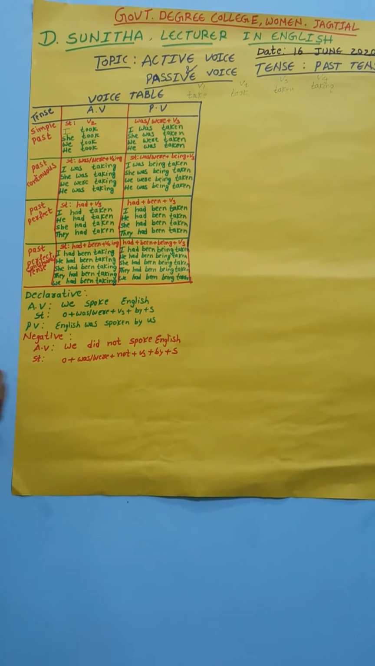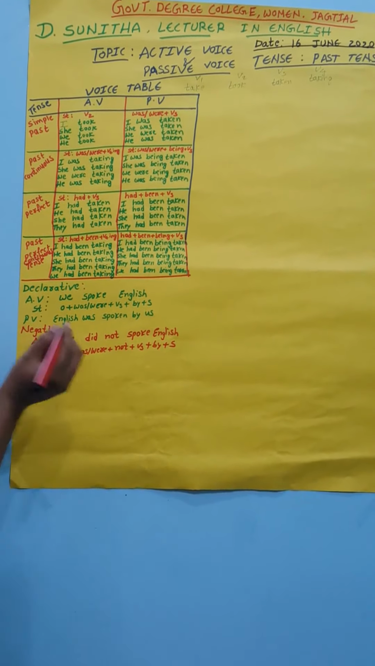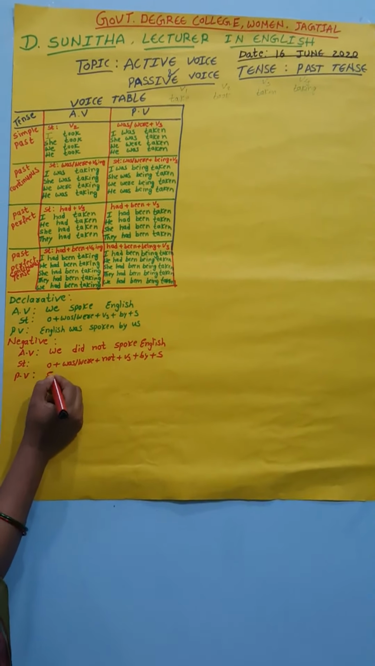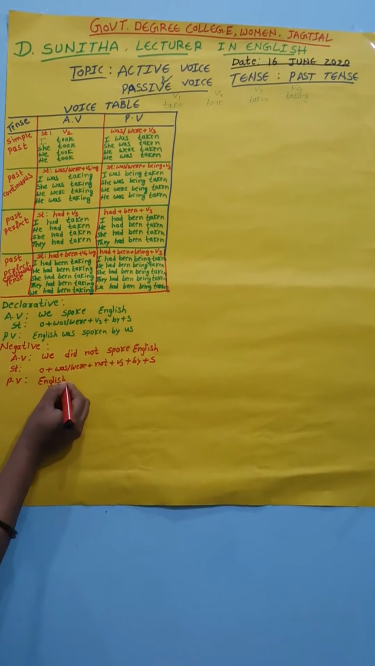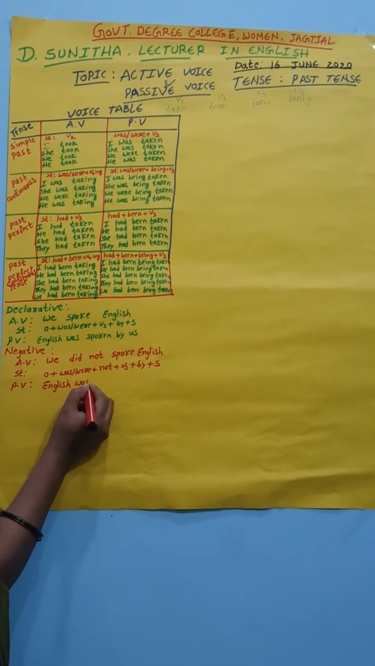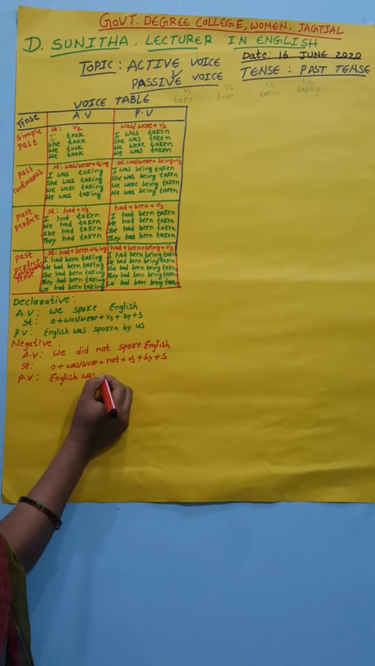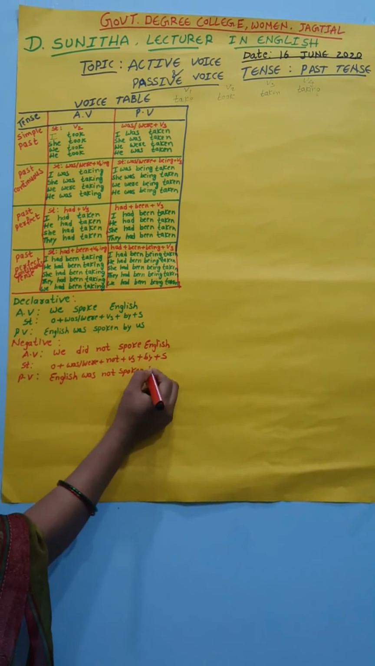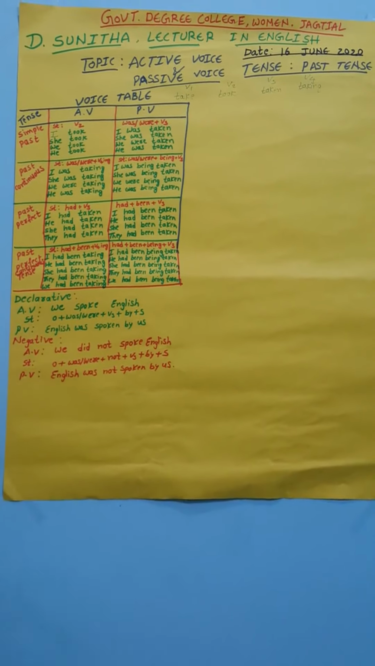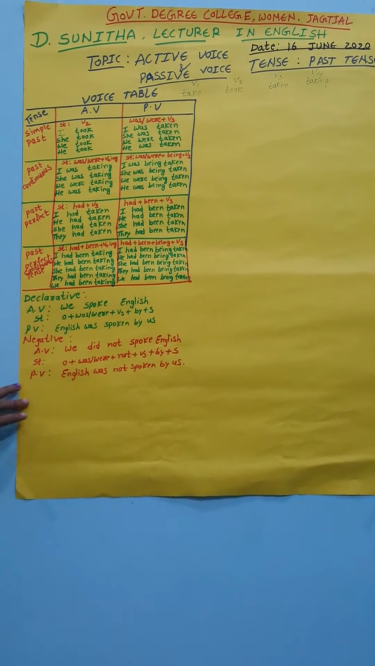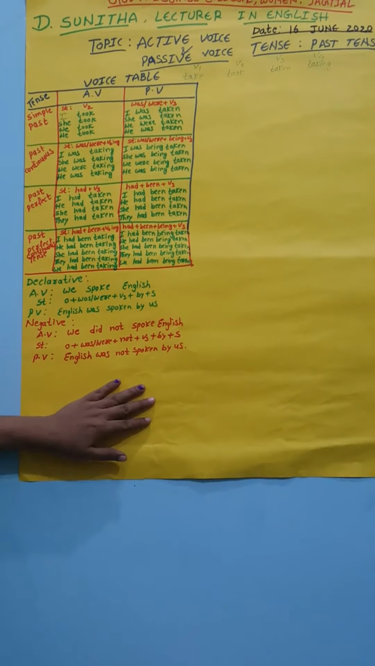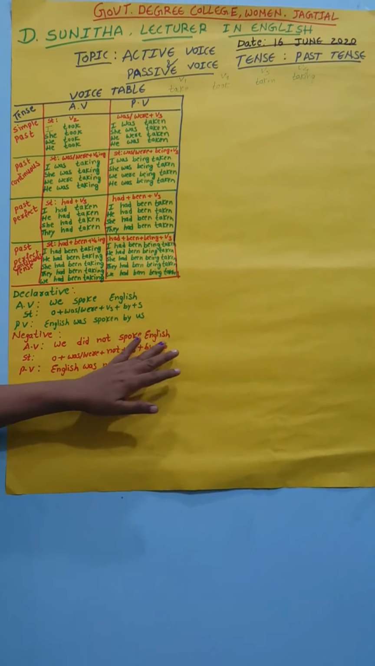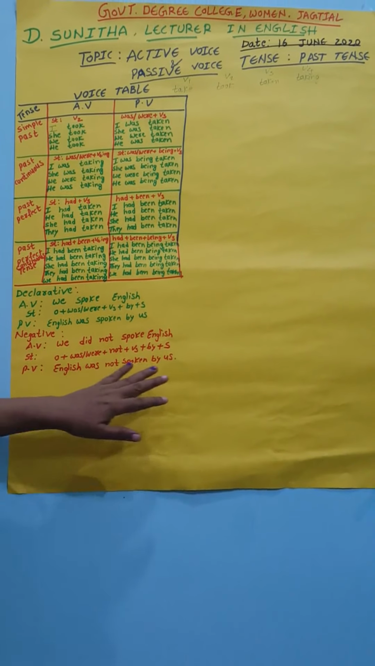See here how the active voice changes into the passive voice. What is the object here? English. What is the helping verb here? Was, not, spoken by us. This is the negative form of the sentence. The active voice is "We did not speak English," so the passive is "English was not spoken by us."